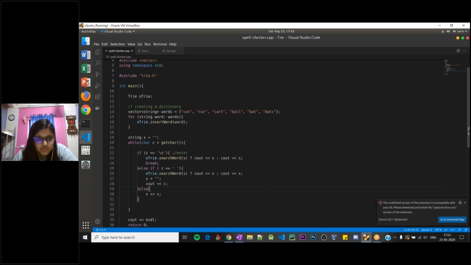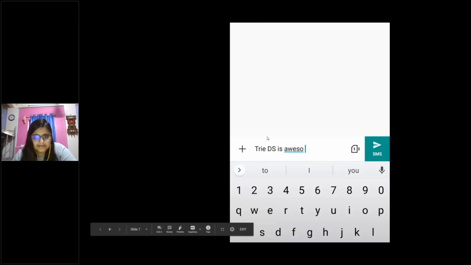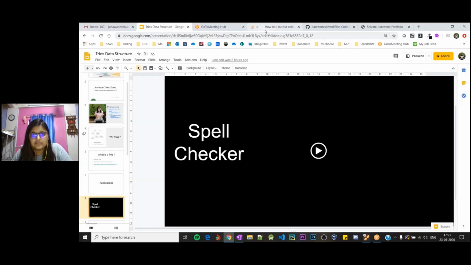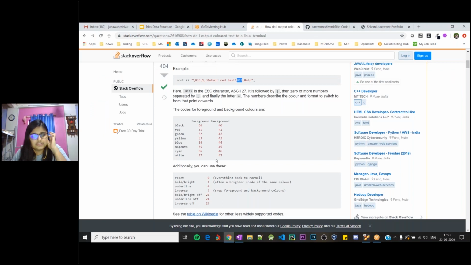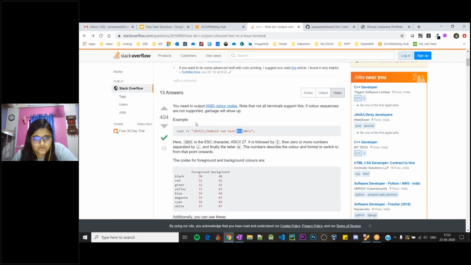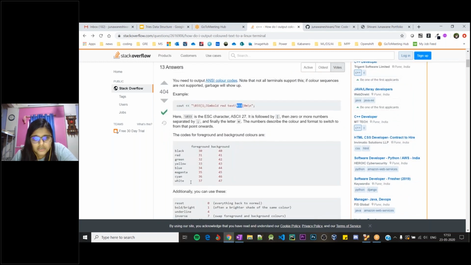So I guess this should work, but there is one minor implementation that we are missing: how do we actually underline the word? How do we underline the string S that we are printing? For that, I do have a quick reference, so it's here. This is how you can underline or color words on the Linux terminal.